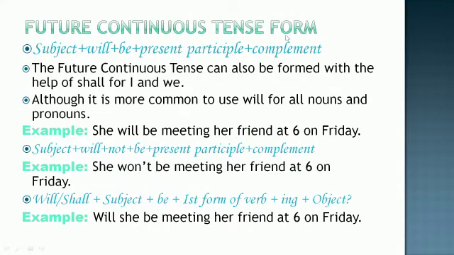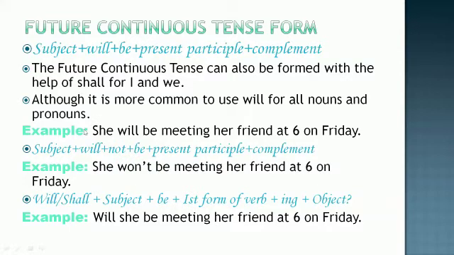Let us study the form of future continuous tense. The subject and the verbs will be, then we use the present participle, and then the complement. Okay. The future continuous tense can also be formed with the help of shall for I and we. Although it is more common to use will for all nouns and pronouns, we can use shall as well if required.